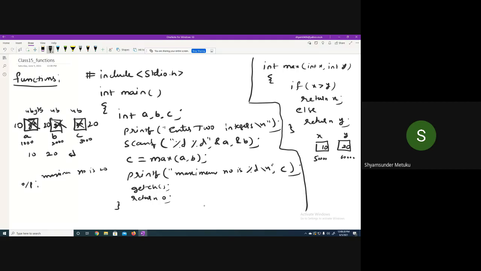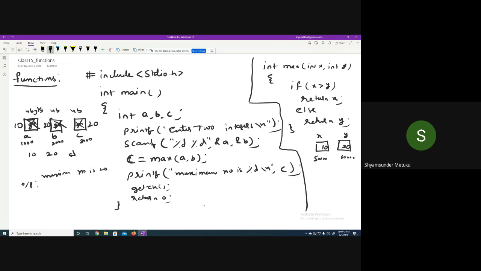The moment the return statement is running, the control will come out of the function max. Then the value you are returning here will be copied into which variable? C, sir. So that 20 is coming here. So finally I'm able to see the result.